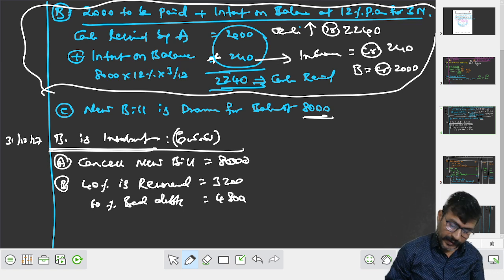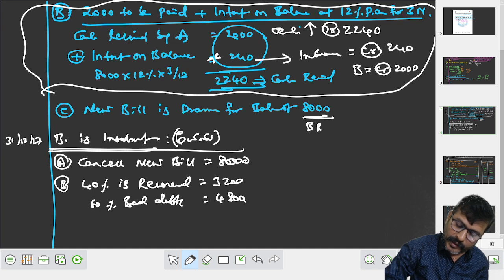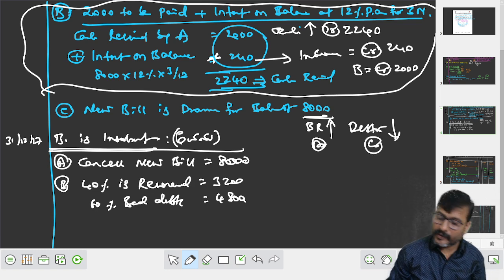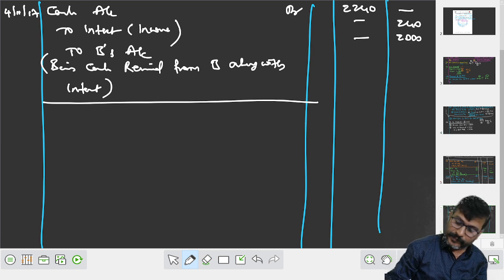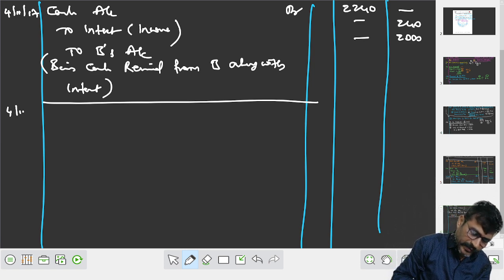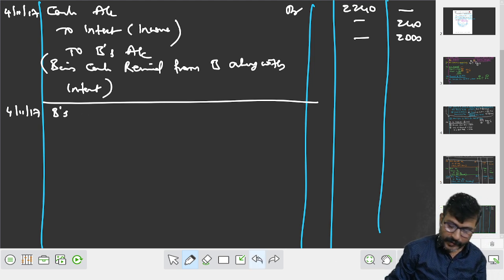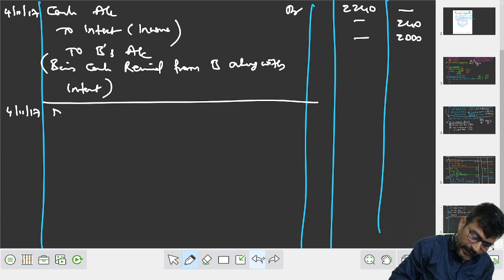बाद में क्या किए? New bill is drawn for ₹8,000. Now your BR increased, debit, debtor decreased, credit. Who is your debtor? On what date? Same date. क्या किया आपने? न्यू बिल ड्रॉ किया है ना.